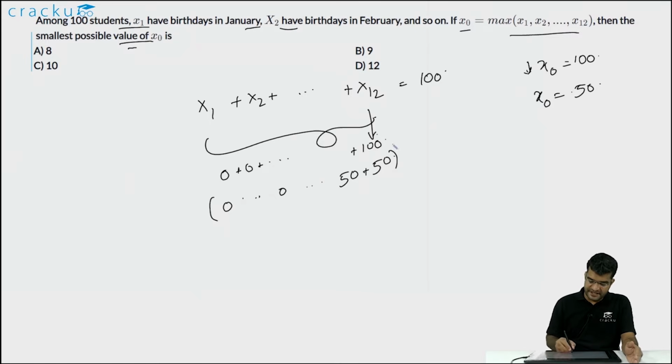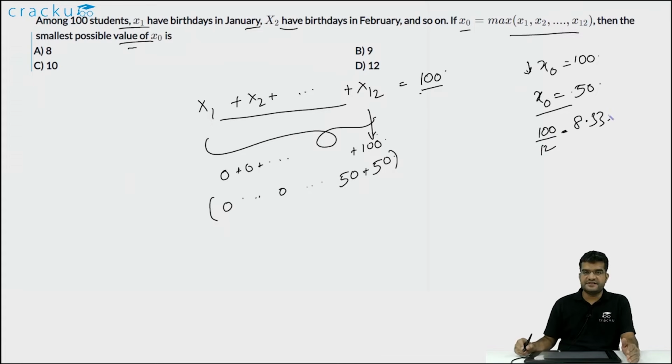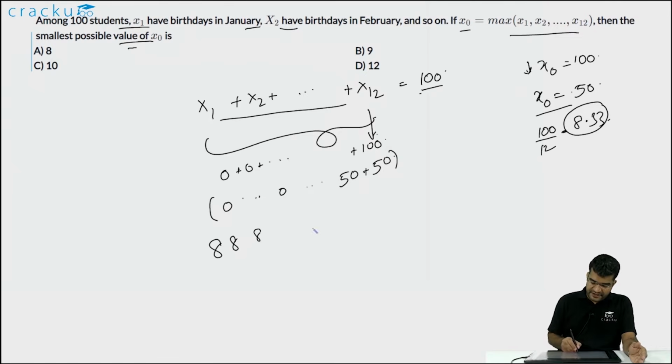So as you can see, if we distribute this 100 as evenly as possible amongst these 12 numbers, then the value of x0 will be as low as it can. If you are trying to distribute 100 across 12 numbers in an even manner, each of the numbers should equal 100 divided by 12, which is equal to 8.33. But 8.33 is not a natural number, or an integer, so we can't distribute it this way. So what we will do is, in all the 12 numbers, we are going to give 8. So there will be 12 8s, the total will equal 96. We still have to distribute 4. So 4 of these 8s, we will convert them into 9s.